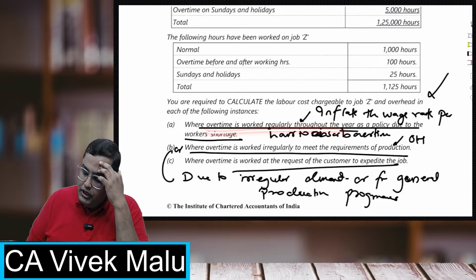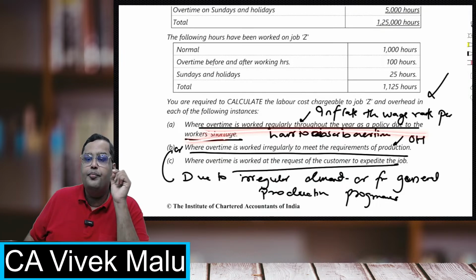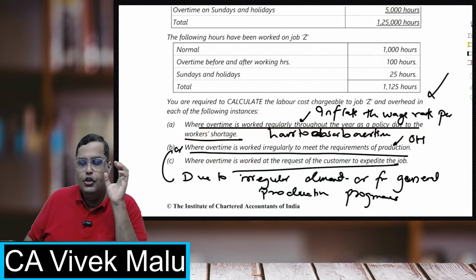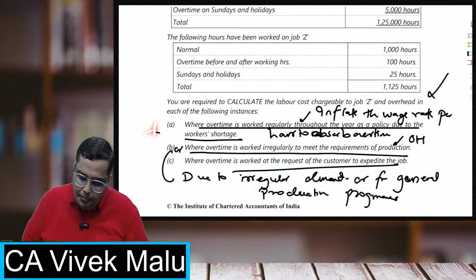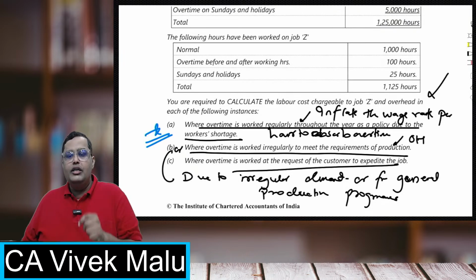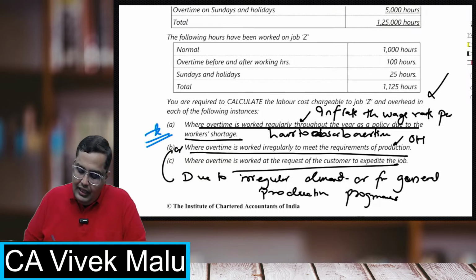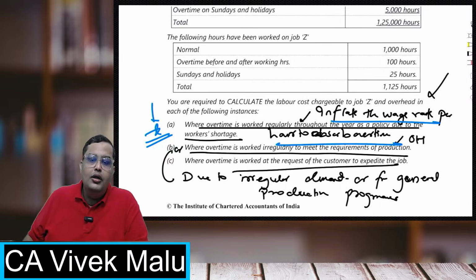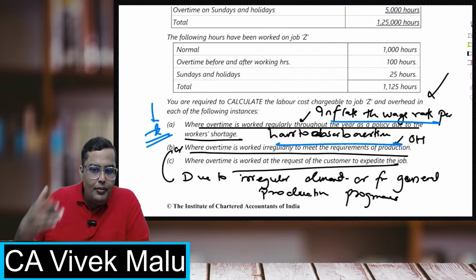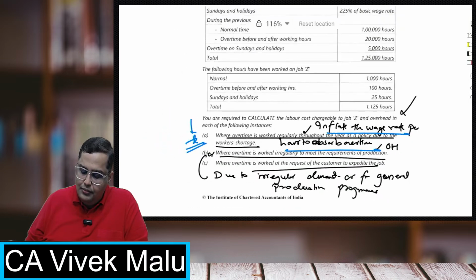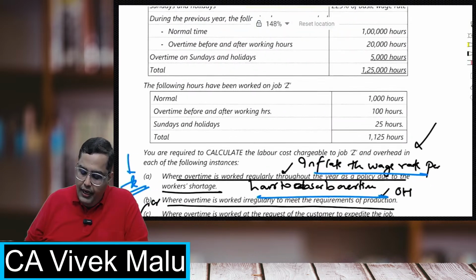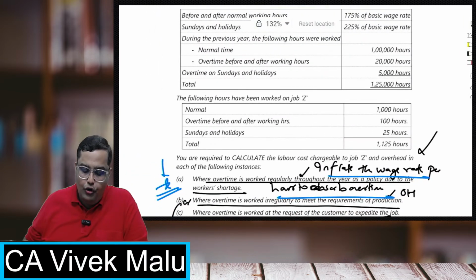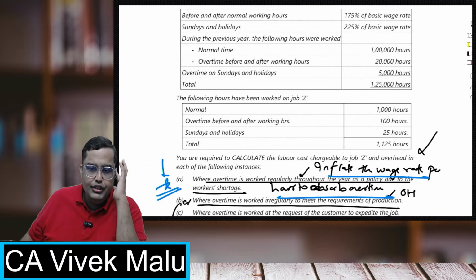Next, if the overtime is worked regularly because of worker shortage, students, this is the most important, and here 90% of students go wrong. If the overtime is worked regularly throughout the year as a policy due to worker shortage, then we inflate the normal wage rate to absorb the overtime. This is very crucial, and it is where the maximum number of students go wrong. Have you all understood this?